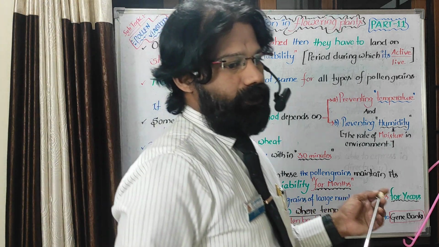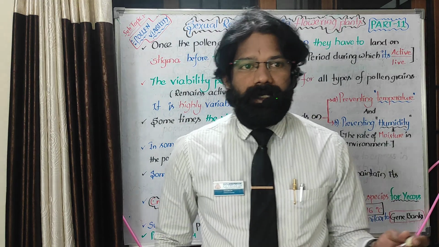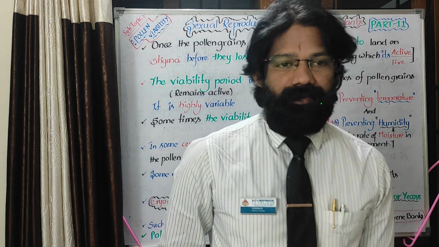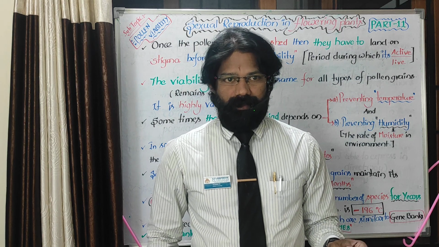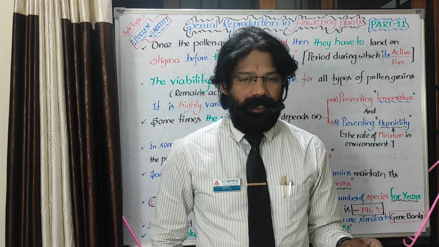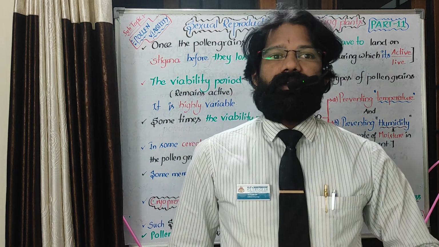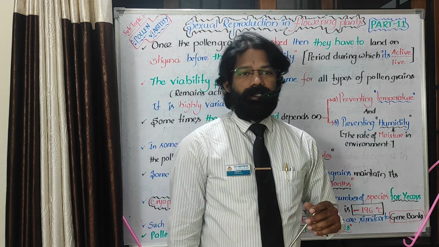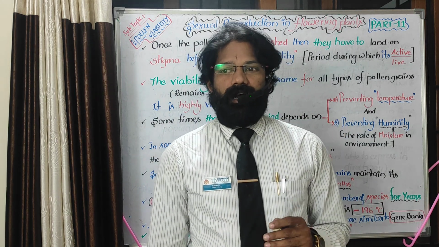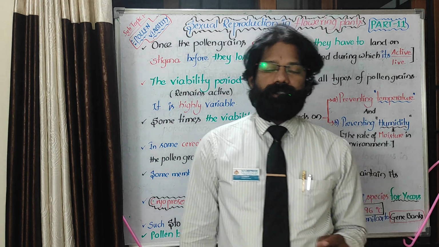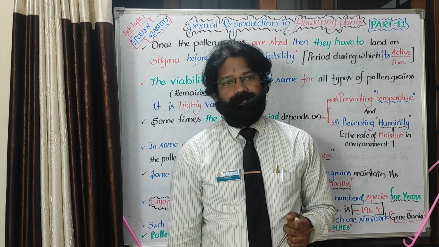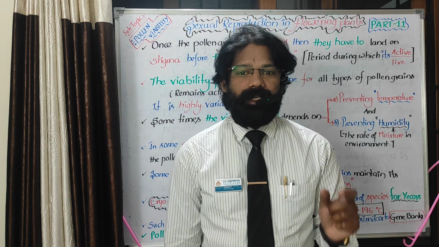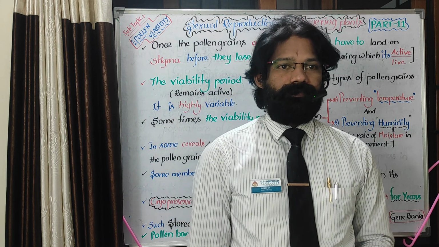Pollen viability means the period during which it remains alive. You know that in human reproduction, after spermatogenesis and oogenesis, the sperm has a particular time during which it is active.